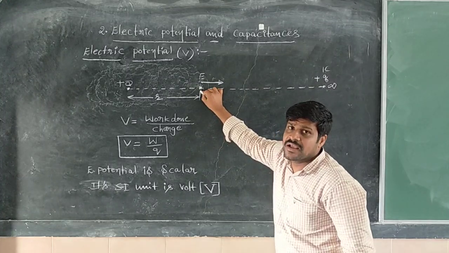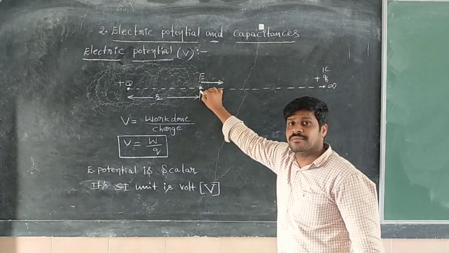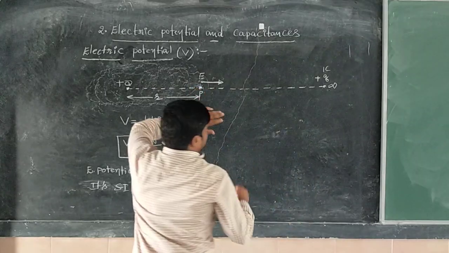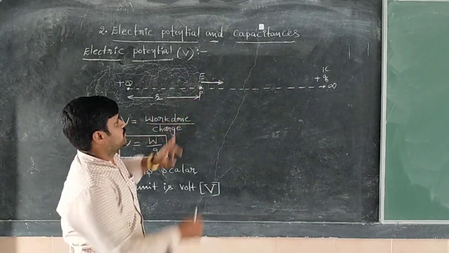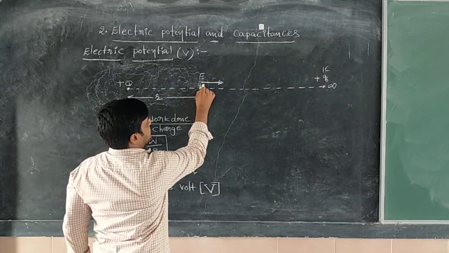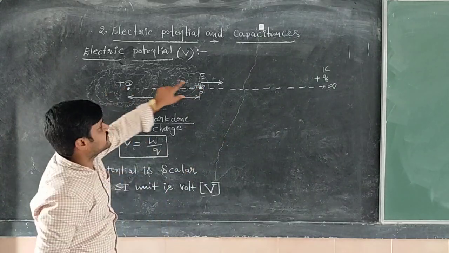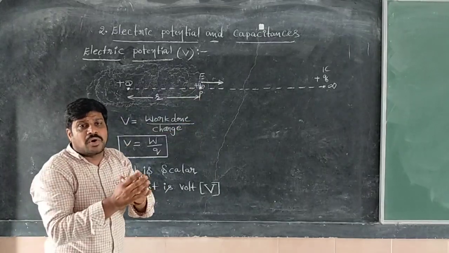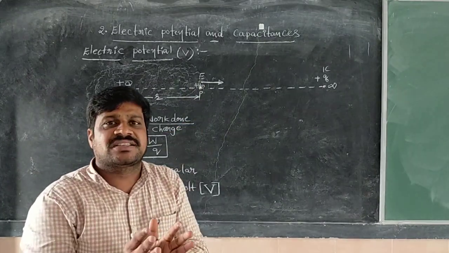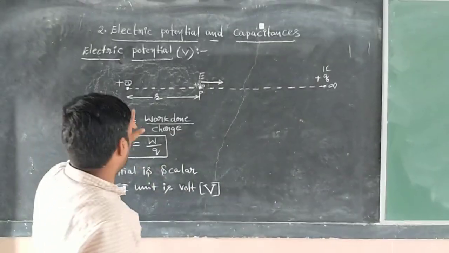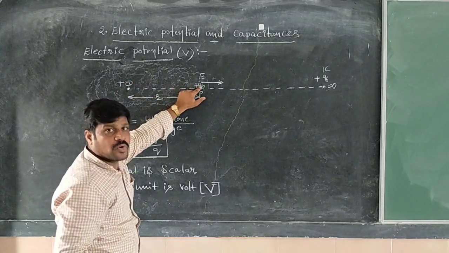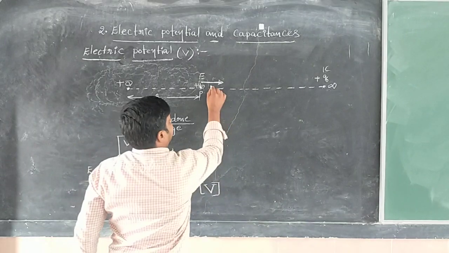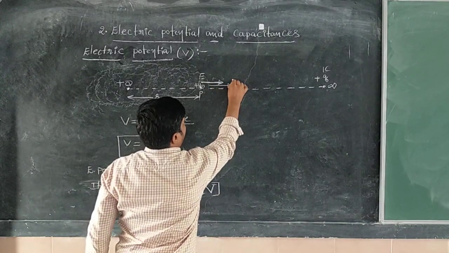Against the electrostatic force of field. Here this is the positive charge, and this one is also a positive charge. This positive charge we are bringing here. Two are like charges, and like charges repel each other. So in that case, this capital Q charge repels this test charge, in which direction? In the direction of the electric field.